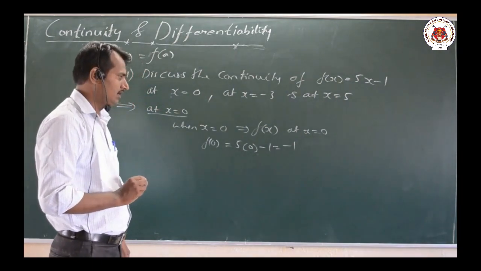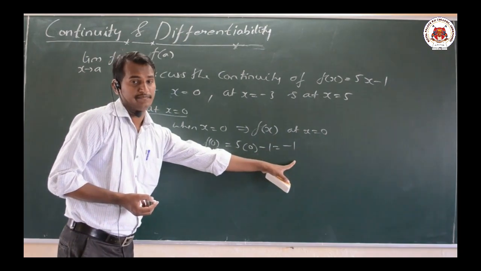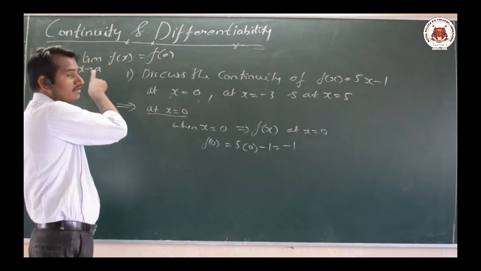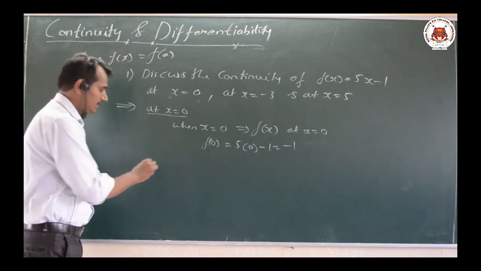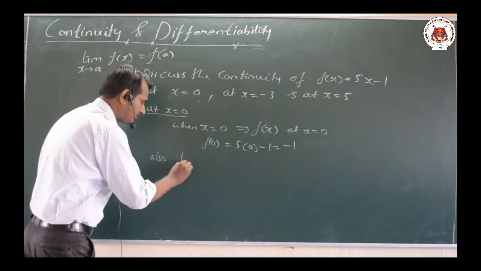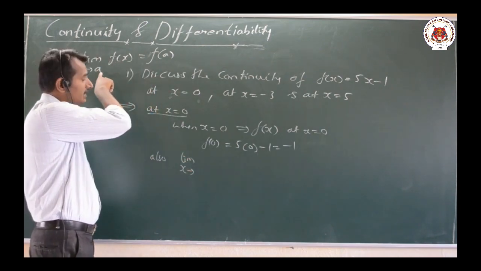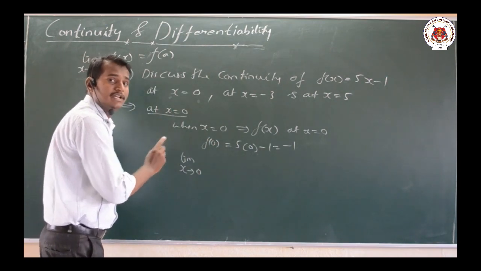Very simple. Now, f of 0 we found out. Now we shall find out the limit value as x tends to a, here x tends to 0, not 0 but very near to 0.